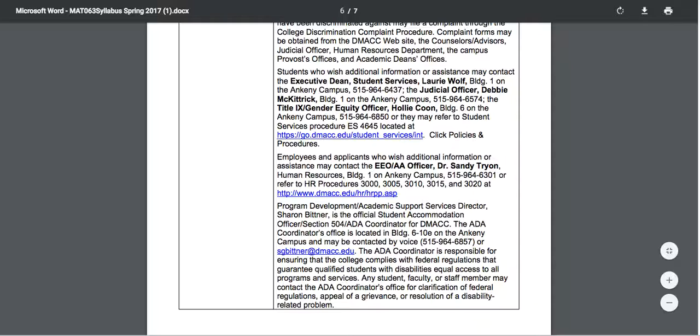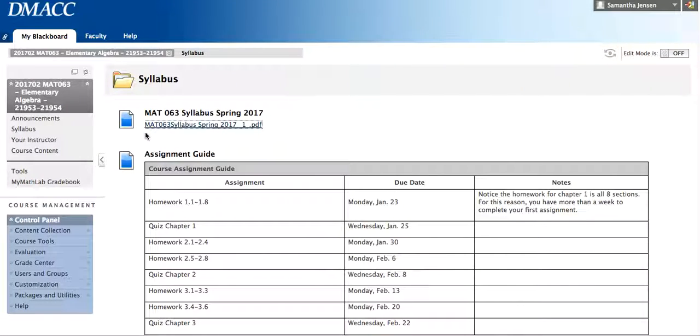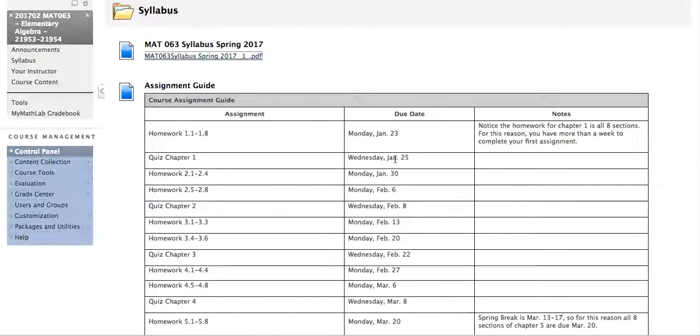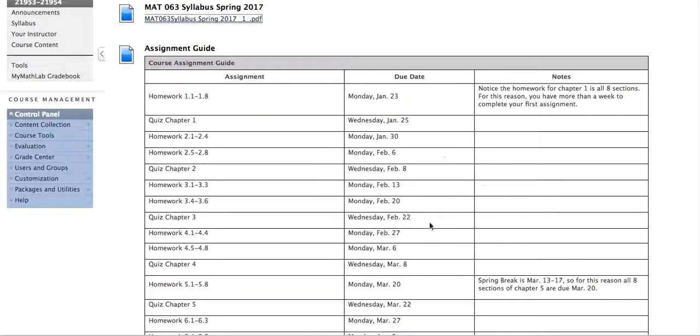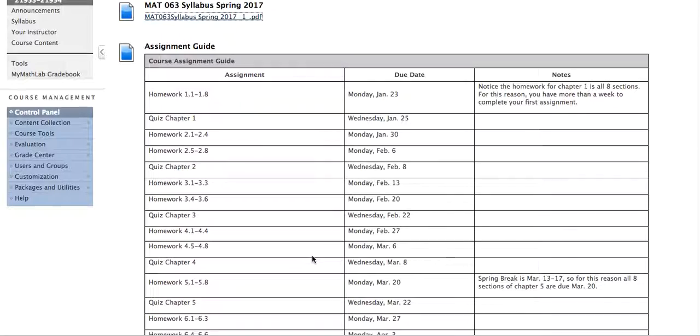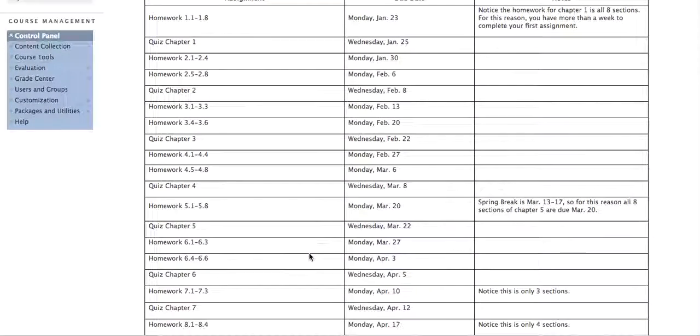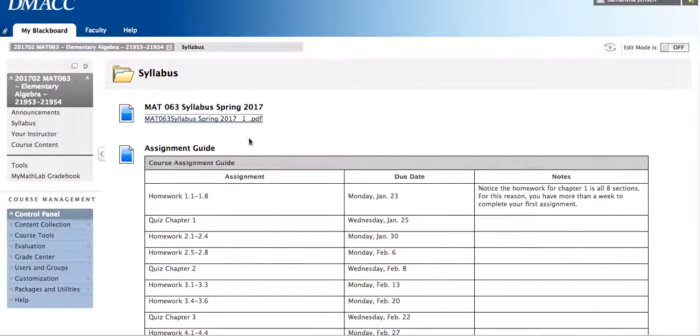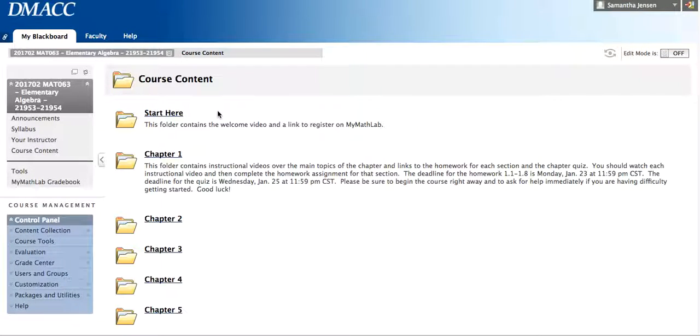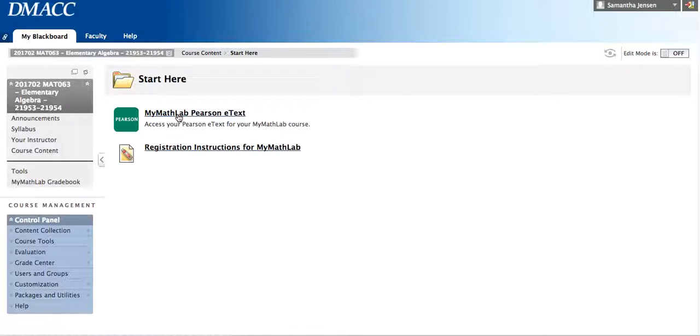But let's go back to the start here of the syllabus page. Notice also on the syllabus page there's another copy of your assignment guide. This is the same one that's in your syllabus, and it's just a quick reference for you to see when all of the due dates are. Let's go to course content. Course content is where you found this video in the Start Here tab.